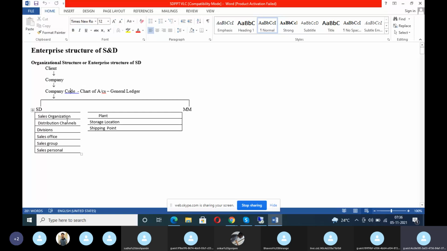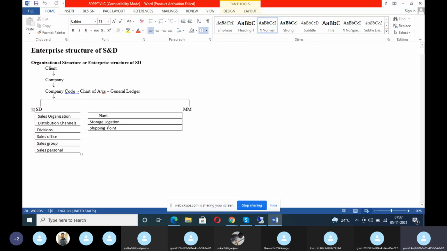Then distribution channel. Distribution channel means a channel through which you are going to sell: direct sale, wholesale, retail sale, factory outlet sale, showroom sale. In that the product is moving. Then division. Sales office and sales group are mainly for developing the customer and doing the sales and marketing. And division is nothing but the finished product. Finished product is coming from the plant. There is a manufacturing plant, and in the plant the material is manufactured and declared as finished goods. It will come and sit in the storage location, where quantity and value should be updated. Once quantity and value are updated, then only we deliver or ship the material from that point.